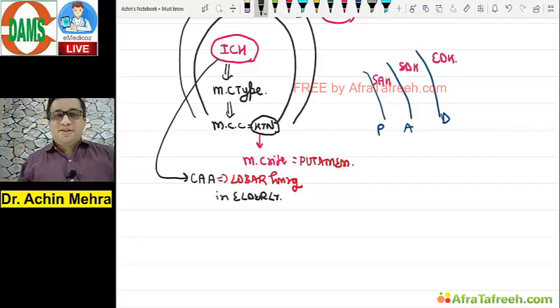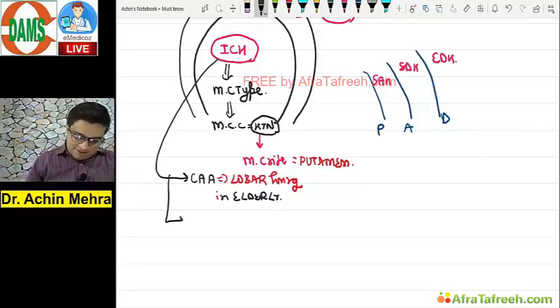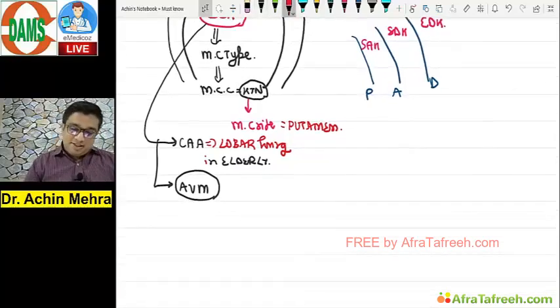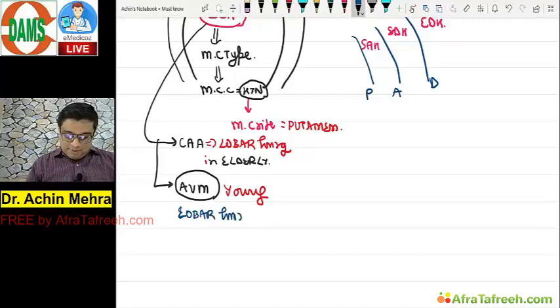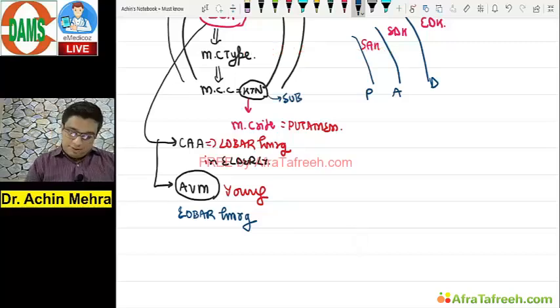For the last 2 years in all the exams, we're getting a question on CAA. Cerebral amyloid angiopathy. Remember the chronology, right? Apart from this, another cause is the arteriovenous malformation, which causes the lobar hemorrhage in young. So again, a fact to note, the arteriovenous malformation occurs in young and it often causes a lobar hemorrhage. Remember this fact again, the hypertensive intracerebral bleed, the most common site is putamen, and more often they are subcortical. Correct? So these are few things must know.